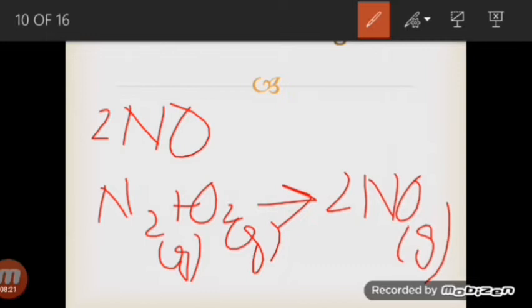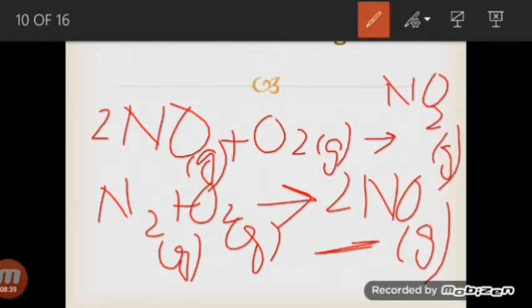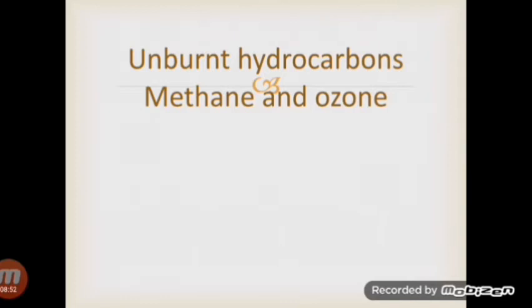So this nitrogen monoxide will react with oxygen. Again, oxygen is in the gaseous state and nitric oxide is also in the gaseous state. They will produce nitrogen dioxide, which will be a brown gas. During thunderstorms, heat energy released by lightning causes nitrogen and oxygen in the air to react to form oxides like nitrogen monoxide and nitrogen dioxide, which are hazardous for all of us.